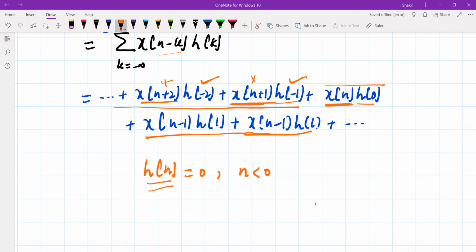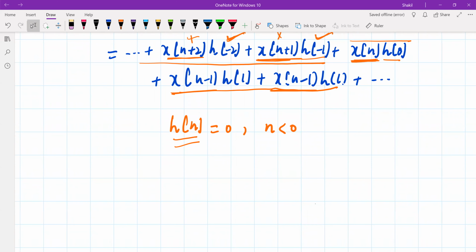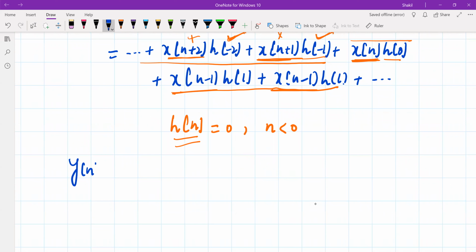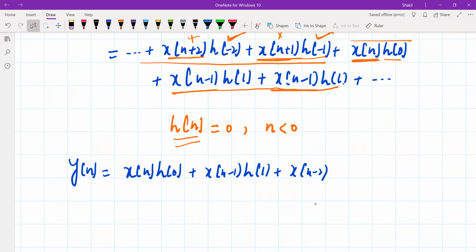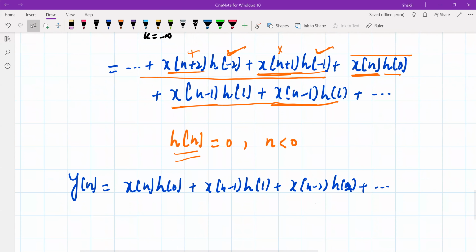If these values are 0, we say that system becomes a causal system, and the output of this system is simply x of n, h of 0, plus x of n minus 1, h of 1, plus x of n minus 2, h of 2, and so on. So this is the output of the system if h of n is 0 when n is less than 0.